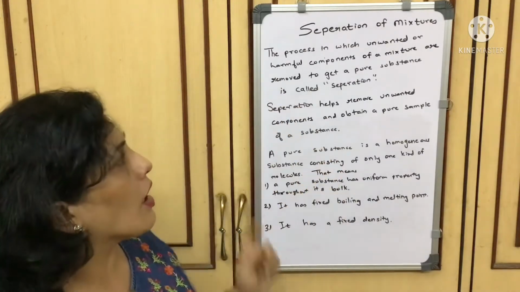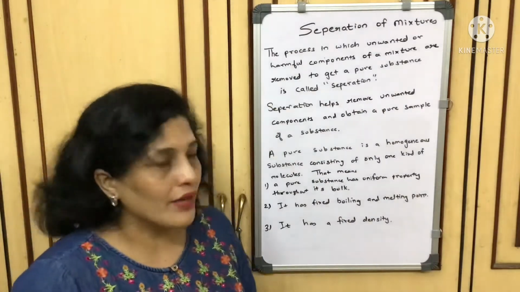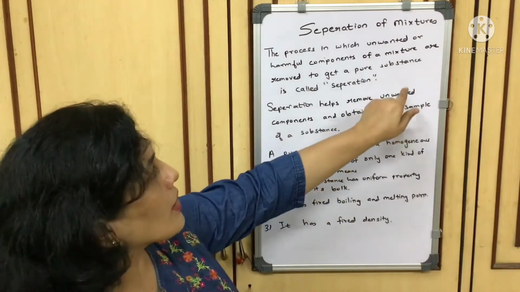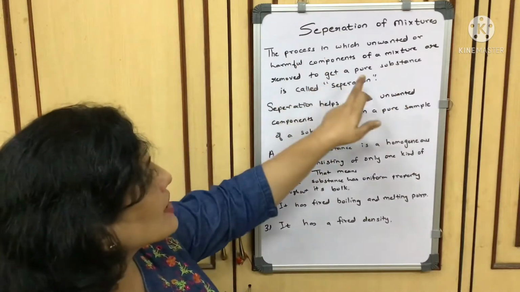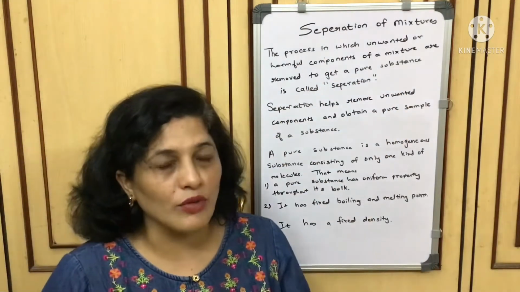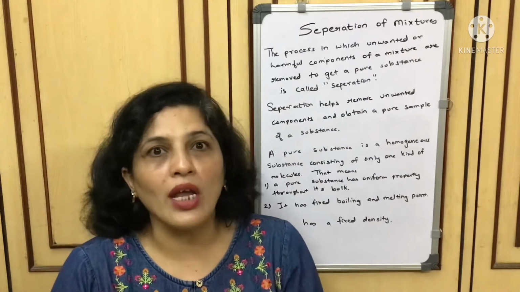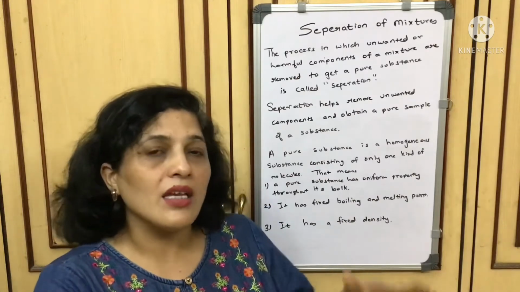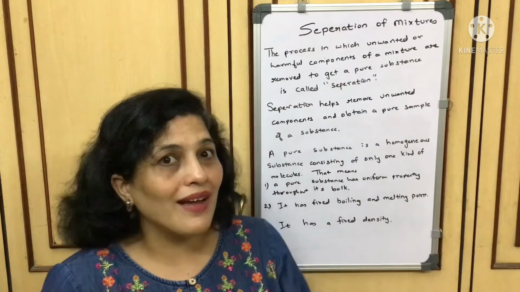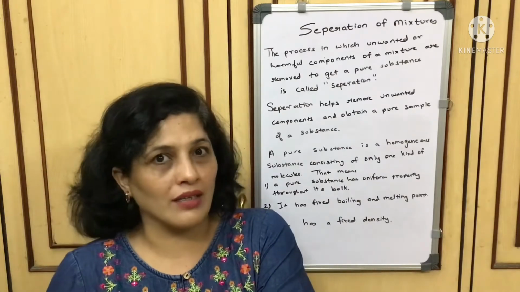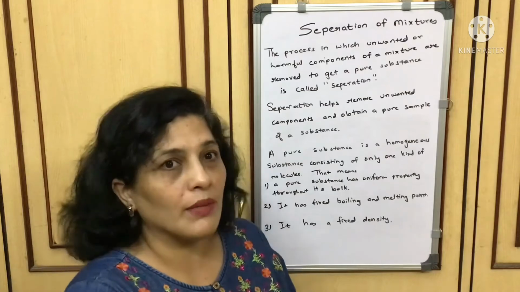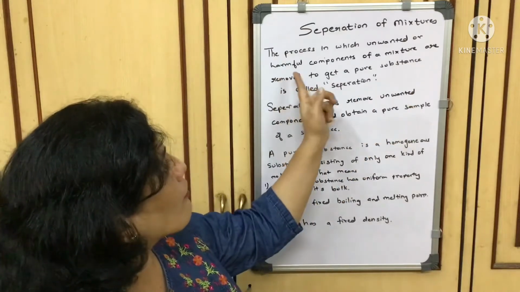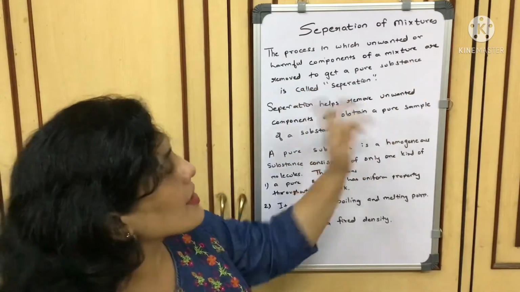The process in which unwanted or harmful components of the mixture are removed to get a pure substance is called separation. Now here, see, what is a pure substance? The process in which all the harmful components are removed, like when we filter water or we boil water. We know that after boiling water, we filter the water, and what we are getting is pure drinkable water. So here we are separating the unwanted harmful particles in the water to get pure drinkable water. So the process of removing unwanted or harmful components of the mixture is called separation.